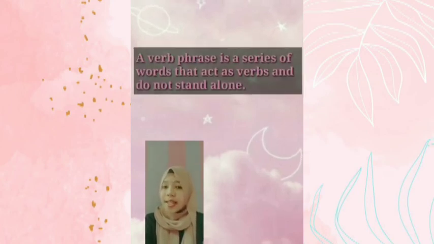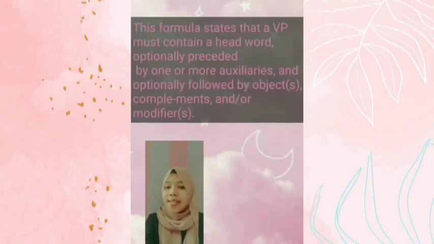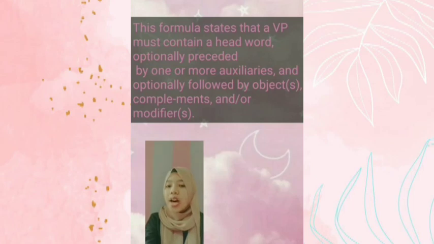Okay, I will continue. The next material is about verb phrase and prepositional phrase. Verb phrase is a series of words that act as a verb and don't stand alone. We begin with the functional formula for VP and then examine the forms that can satisfy those functions. VP functional formula: auxiliary plus head plus object plus complement plus modifier. This formula states that VP must contain a head word, optionally preceded by one or more auxiliaries and optionally followed by object, complements, and/or modifier.